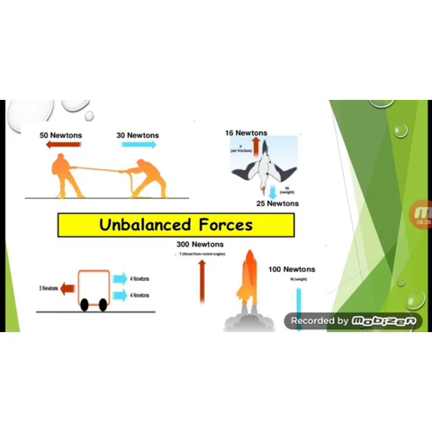In the first case, similarly to the tug of war, there are 50 newtons on the left side and 30 newtons on the right side. Therefore, the 50 newton force will pull the 30 newton force towards it. Similarly, in the bird case, the bird is moving downwards, and the weight of the bird is 25 newtons, and the friction of the air is 16 newtons. That is, the air friction is less as compared to the weight of the bird. Therefore, the bird will move in the downward direction.